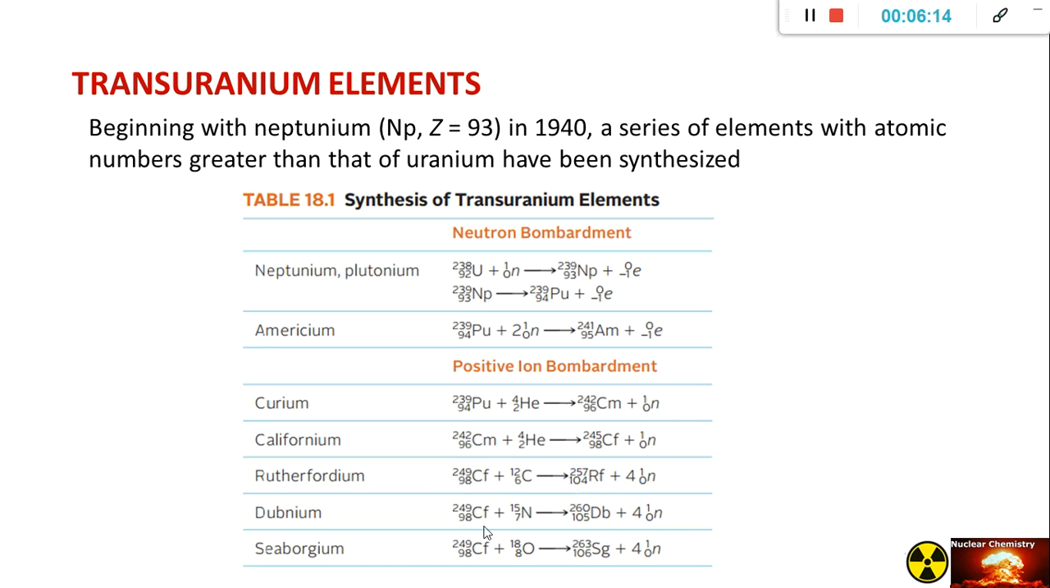We also have another positive ion bombardment. The californium 249 is bombarded with nitrogen 15. It produces dubnium 260 and 4 neutrons. We also have californium 249 bombarded with oxygen 18. So it produces seaborgium 263 with 4 neutrons.